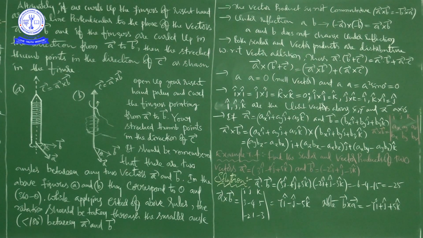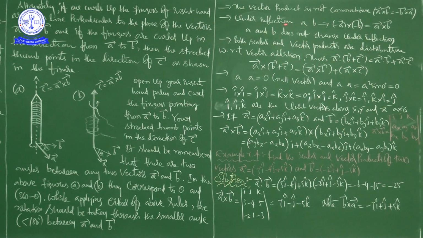And you can write the vector product as A bar cross B bar is equal to minus B bar cross A bar.